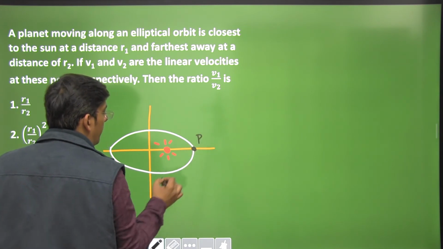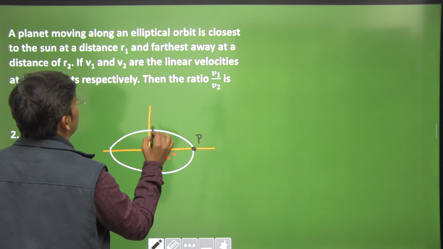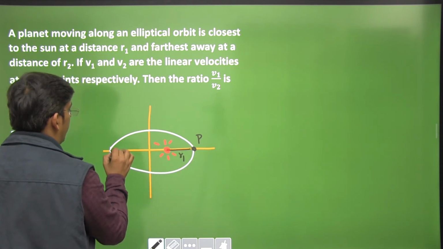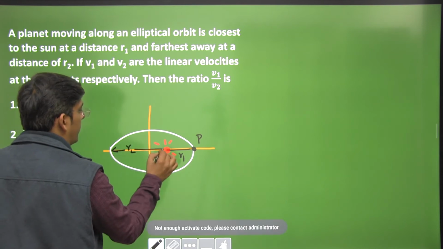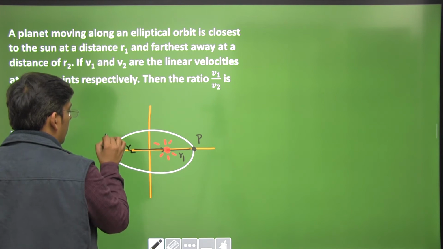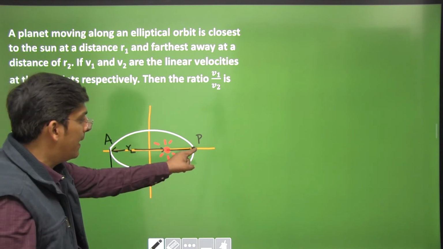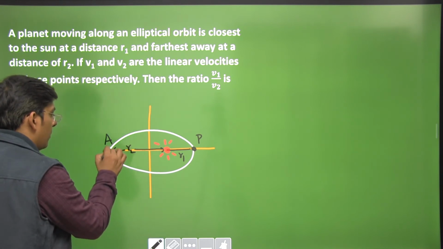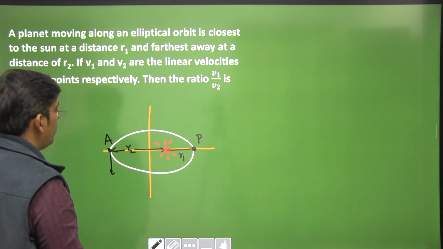Okay, planet is closest to the sun at a distance r1. This distance is r1, and it is farther away from the sun at a distance r2, right? Okay, this is called perihelion or perigee. This is called aphelion or apogee. Right? v1 and v2 the velocities.